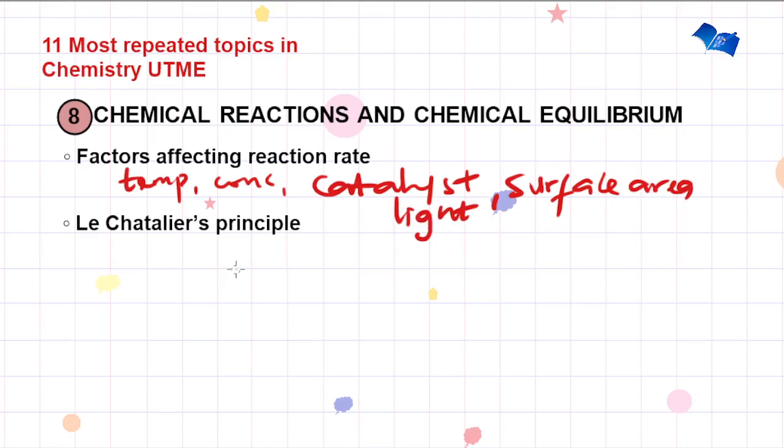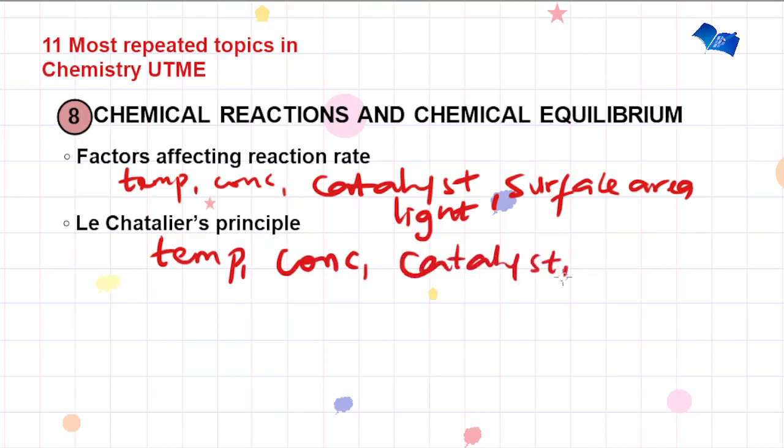And also Le Chatelier's principle. Le Chatelier's principle states that for a system in equilibrium, when the equilibrium is disturbed, this system tries to adjust itself in order to neutralize this disturbance or constraints. Now you note factors that affect a system in equilibrium like temperature, concentration, catalyst, and then pressure. How do they affect this system in equilibrium? What are their effects on equilibrium constant and also equilibrium position?